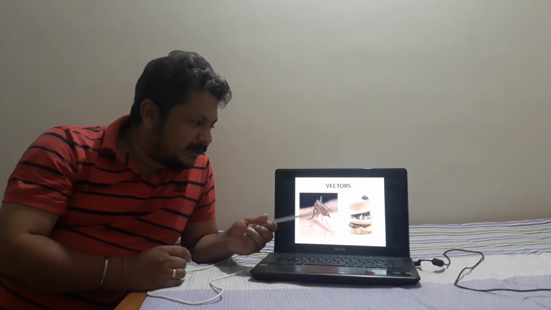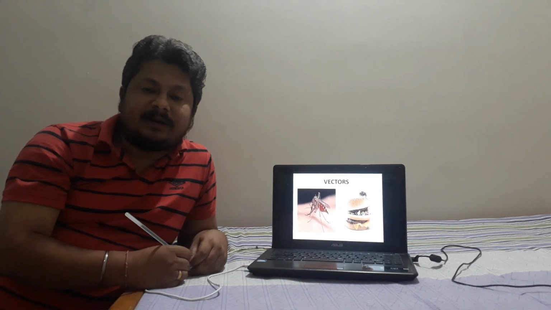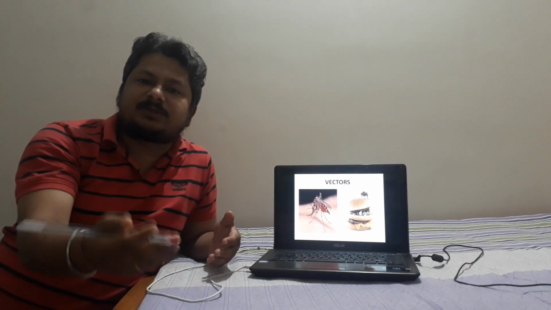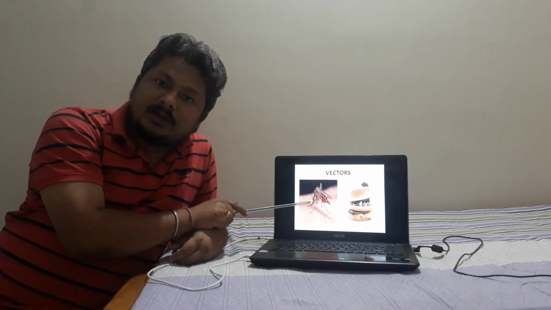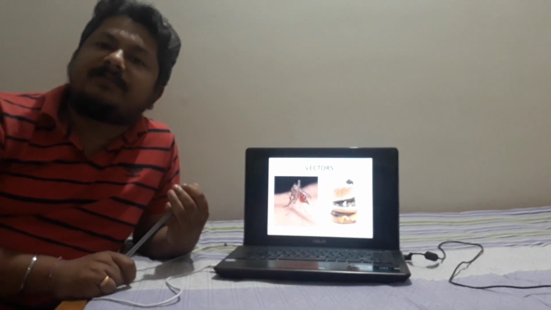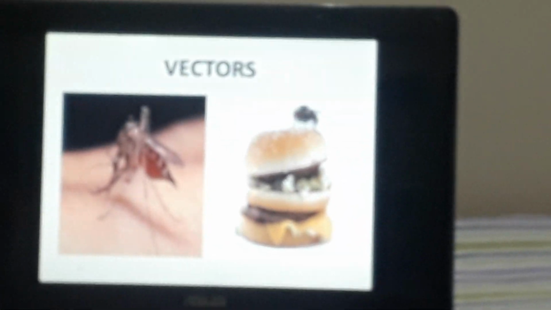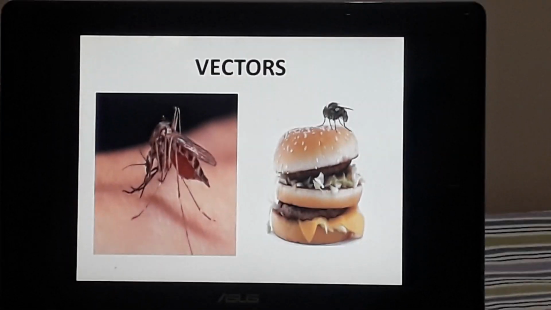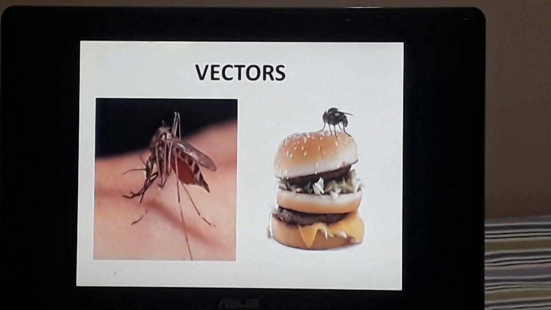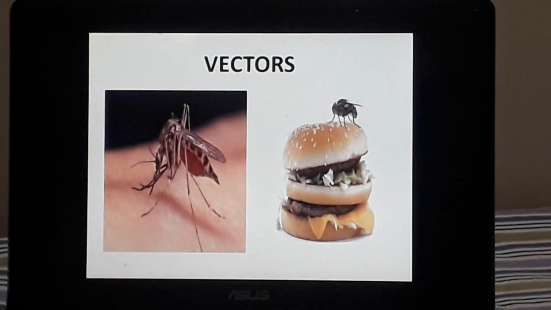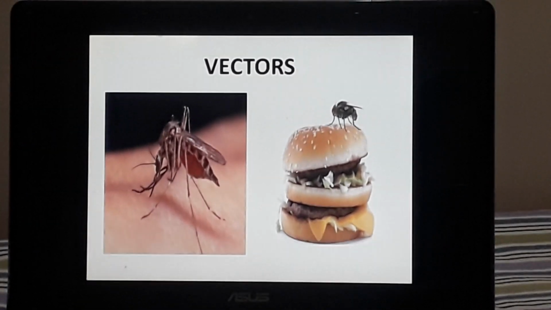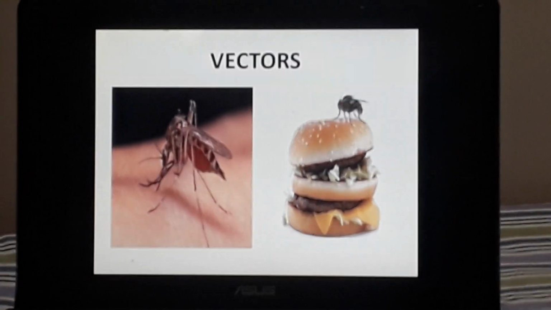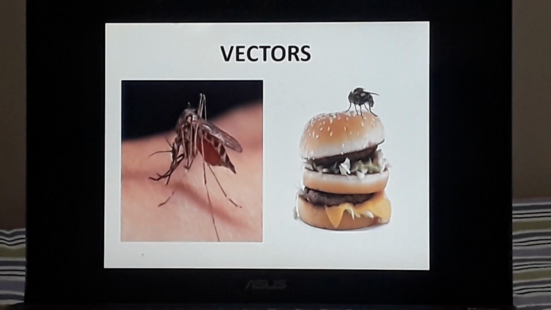In this slide you will see pictures of vectors. As I have just told you, vectors are the carriers which help in carrying disease or disease causing germs from one place to another. So you can see this is the mosquito. Mosquitoes are definitely carriers of diseases. Like malaria, it is a disease caused by the female Anopheles mosquito. There is another disease called dengue. It is also caused by a mosquito called the Aedes mosquito. So these are the vectors. They act as vectors and they transport or carry the disease causing agents.